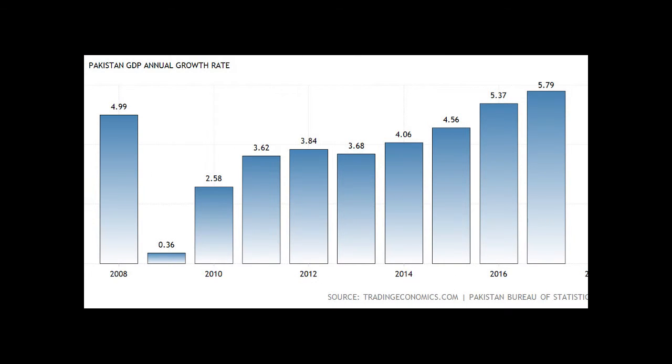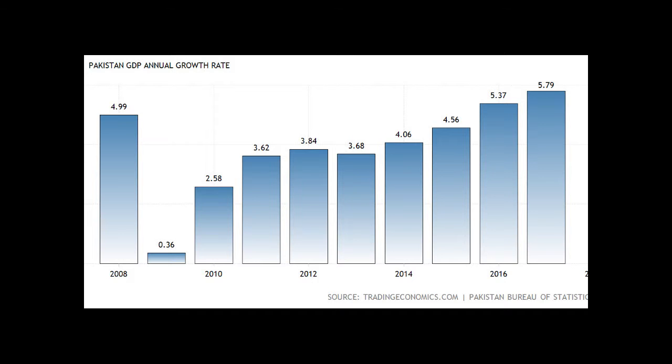The rate of economic growth can be seen as the percentage increase in real GDP of a country in a year. Since 2005, the rate of economic growth in Pakistan has been at a steady rate of around 4.5%. However, in 2017, the country experienced a growth rate of 5.79%, which was the highest seen in the country in the past 10 years.